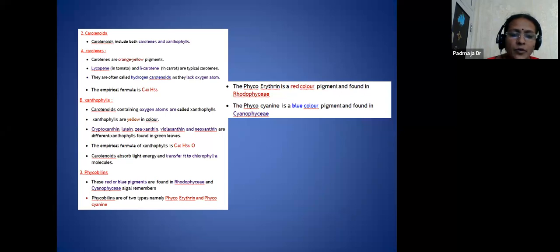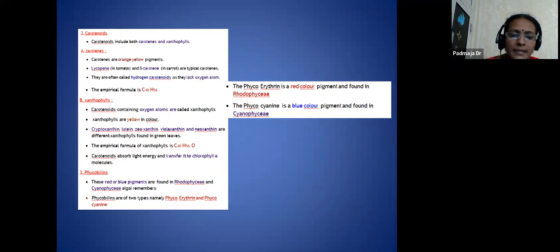And carotenoids absorb light energy and transfer it to the chlorophyll A molecule. Just remember that these chlorophylls are very sensitive. So these chlorophylls are surrounded by the carotenoids, so they are also called the shield pigments. And they take the direct sunlight and it will be transferred to the reaction center.